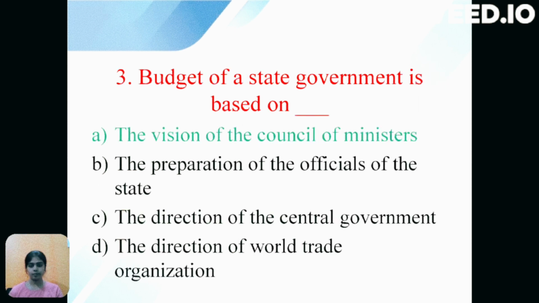Next question is, budget of a state government is based on. The options are option A, the vision of the Council of Ministers, option B, the preparation of the officials of the state, option C, the direction of the central government, option D, direction of the World Trade Organization. Based on the discretion and view of the Council of Ministers, the budget of the state government is announced. So the correct option is A, that is the vision of the Council of Ministers.